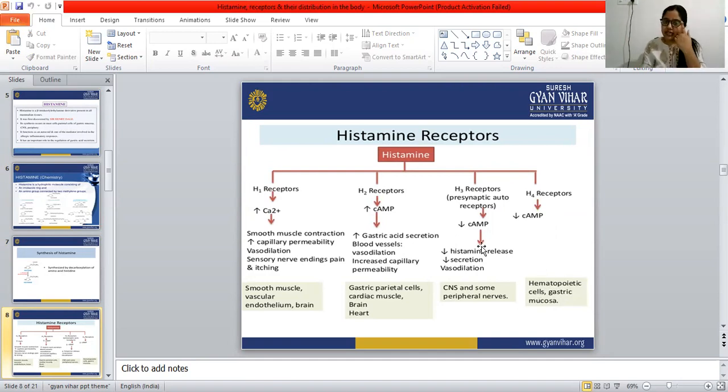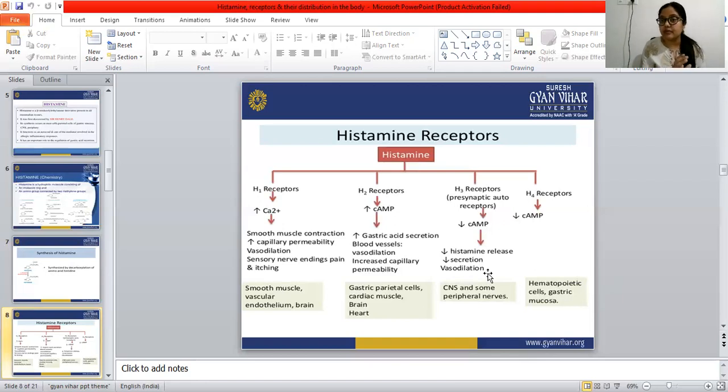H3 receptors are found in the CNS and some peripheral nerves. H1 and H2 receptors are found in smooth muscle, vascular endothelium, brain, gastric parietal cells, cardiac muscle, and heart. So this is the distribution of histamine receptors in our body.